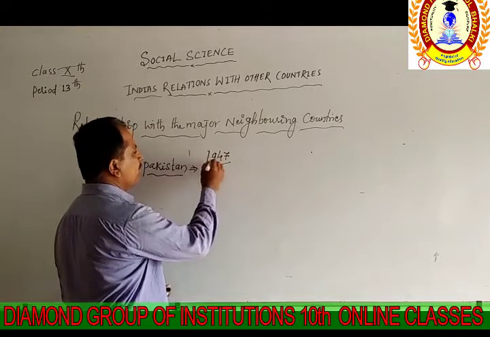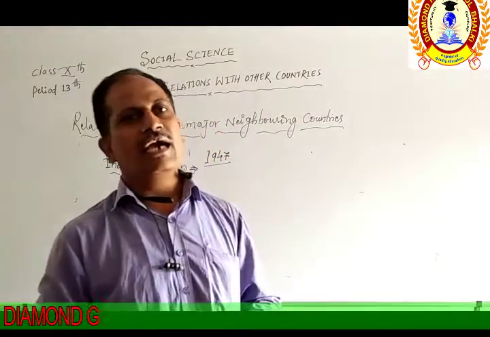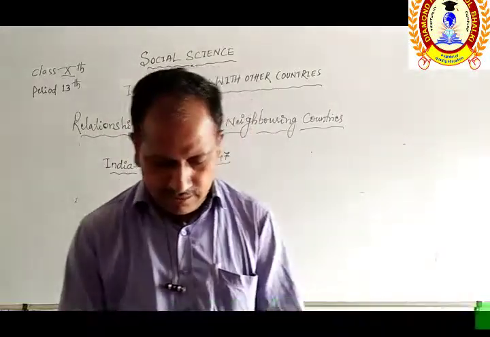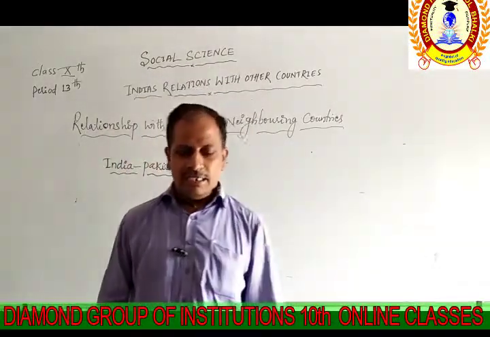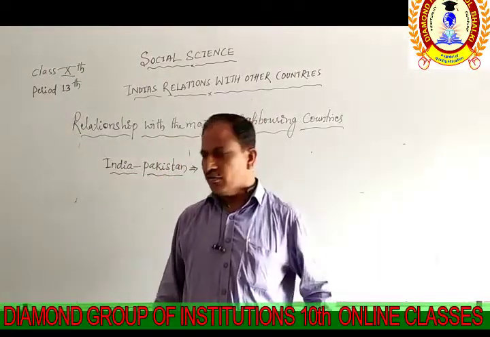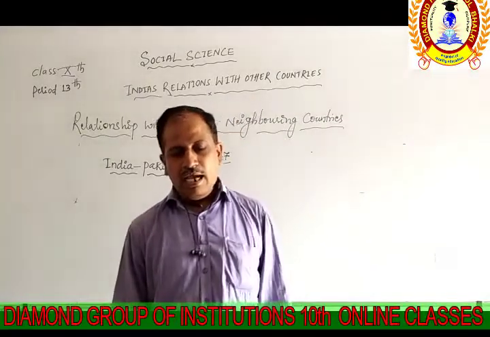After that, we see how relations developed between India and Pakistan. India and Pakistan are called neighboring countries because they are attached to each other.